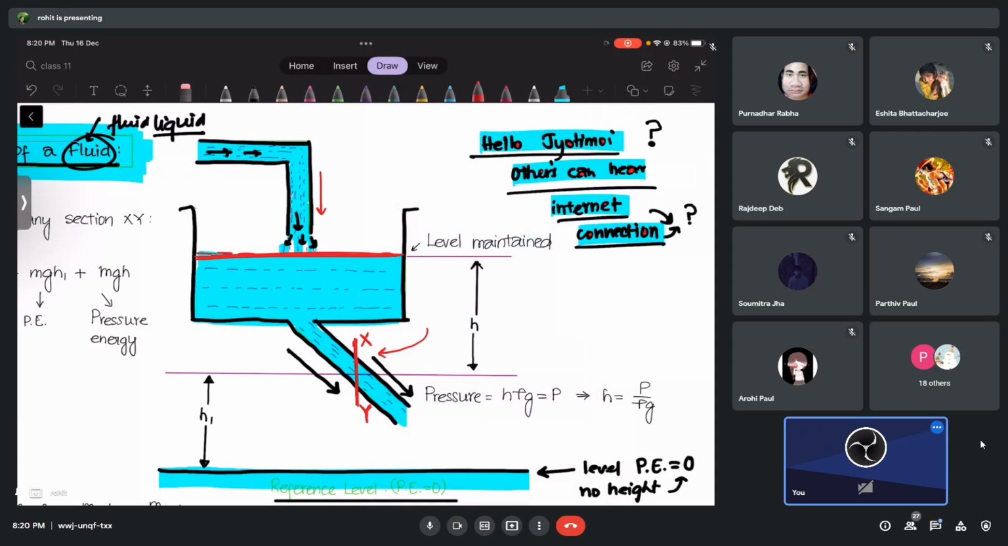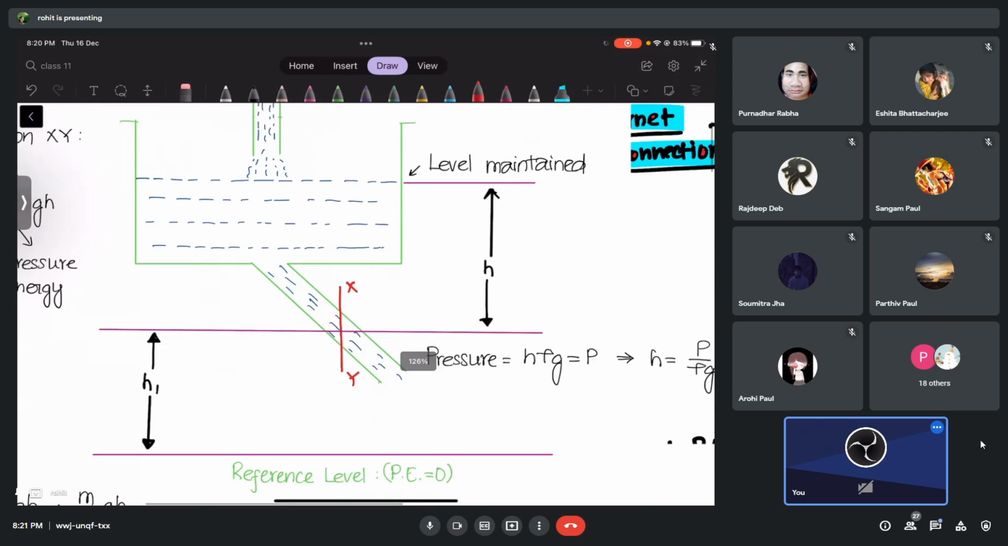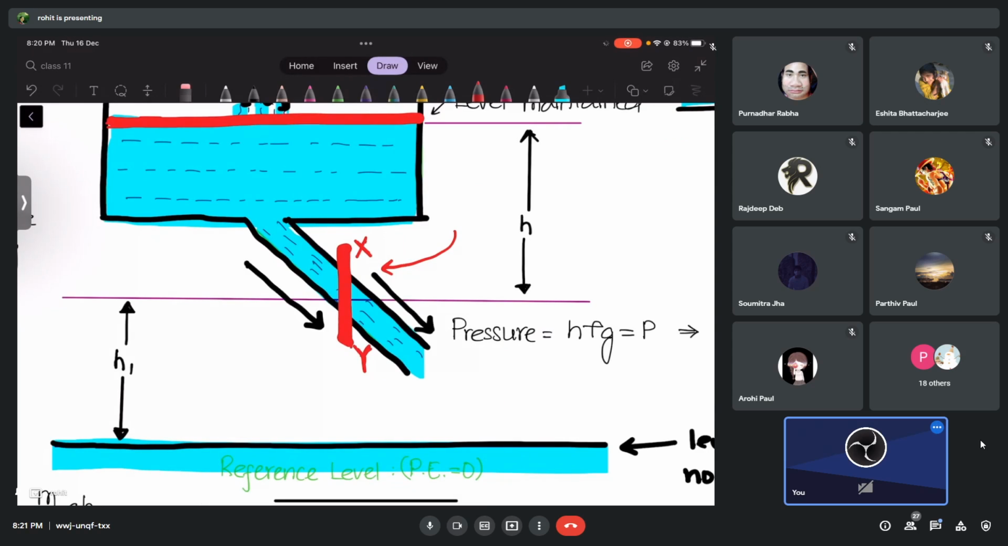Okay guys, so we have this level that is maintained, and I told you I'm going to take one cross section of the pipe. This is the cross section I'm taking. Basically, what I mean to say is, the cross section is this area here, this part. From here liquid is going to flow, right? So I'm going to talk now about the energy of the liquid exactly at this cross section.